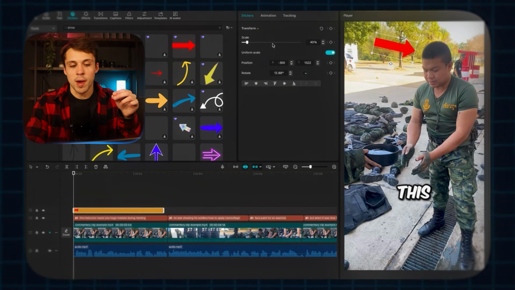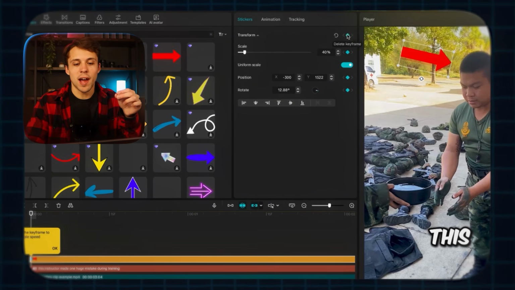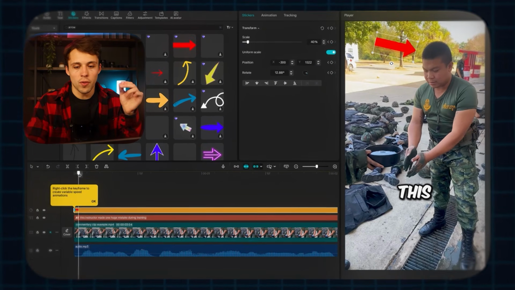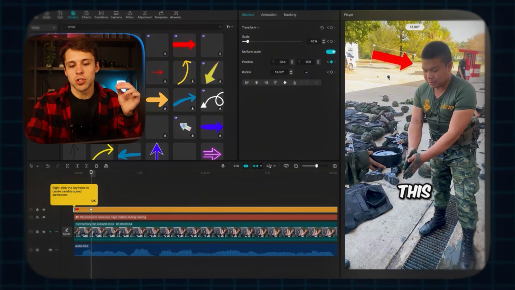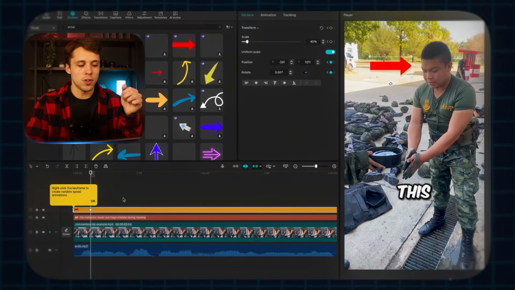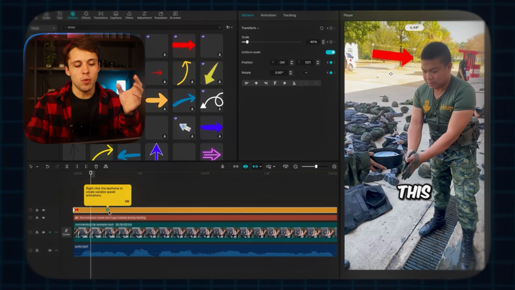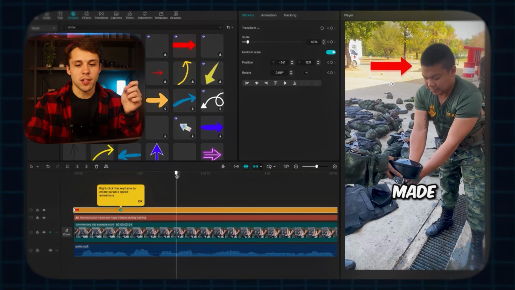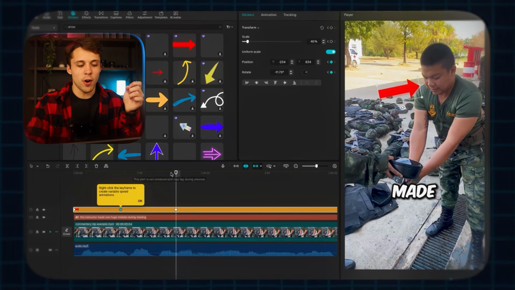We're going to do some keyframe animation. So if we go to the very beginning in the timeline and we click this icon right here, we can move a few frames ahead. Let's drag it a little bit down and we're going to have it so it circles around him just slightly. This is a very popular way of editing on shorts. Let's see how this looks so far. I think we can make it so it goes a little bit slower. So we can move the keyframe a few frames ahead. And then let's come over here and change the rotation. And let's end it right here. All right, let's see how this looks.